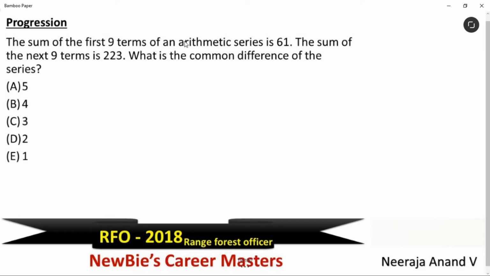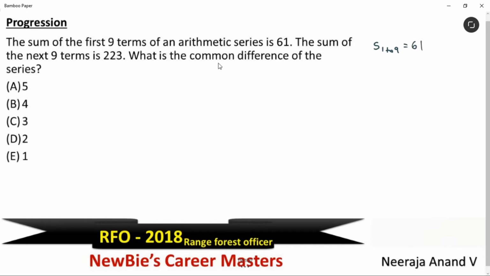Sum of the first 9 terms of an arithmetic series is 61. Sum of the next 9 terms is 223. What is the common difference of the series? Newbies, let's understand this properly. See, this first line, the sum of the first 9 terms of the arithmetic series means S9. That means 1 to 9. Okay, this value is given as 61.